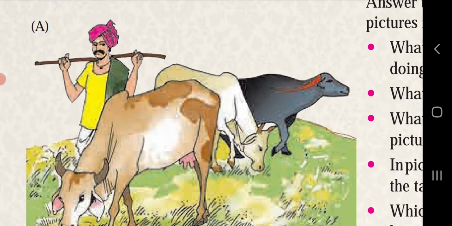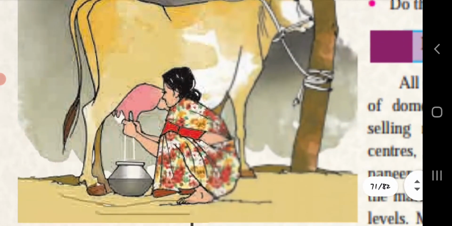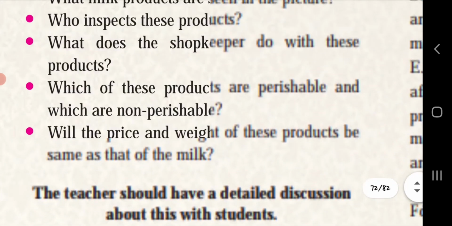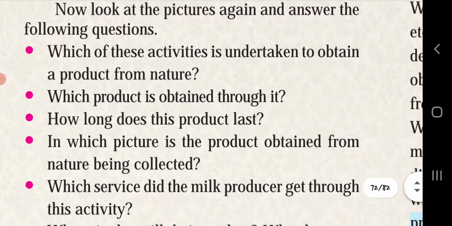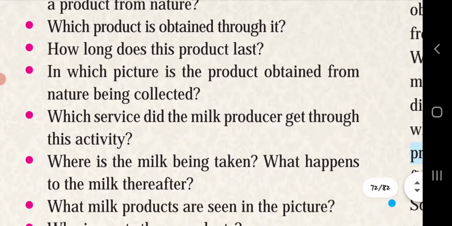What we have to do is animal husbandry. Which product is obtained through it? By doing animal husbandry, milk will be obtained as a product.